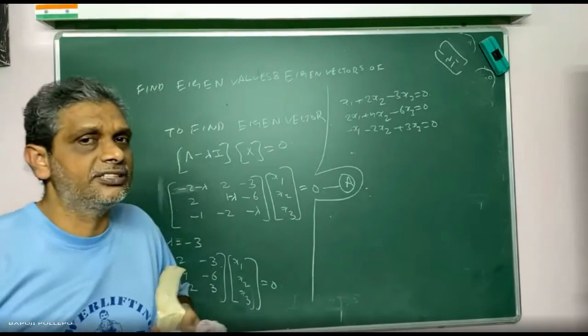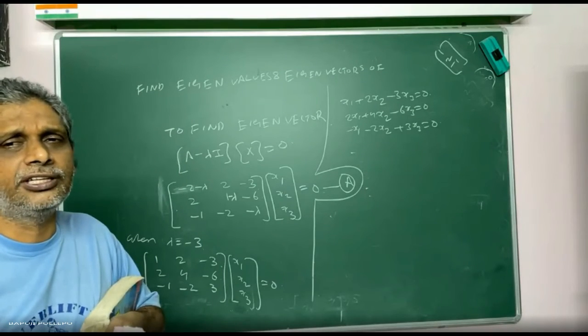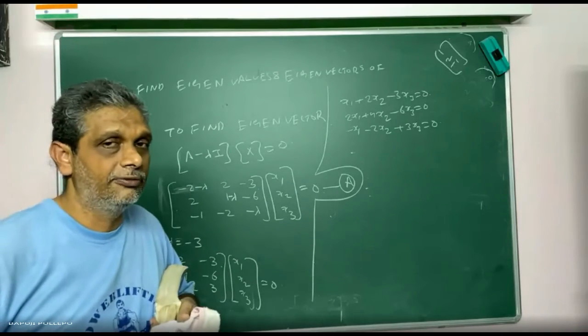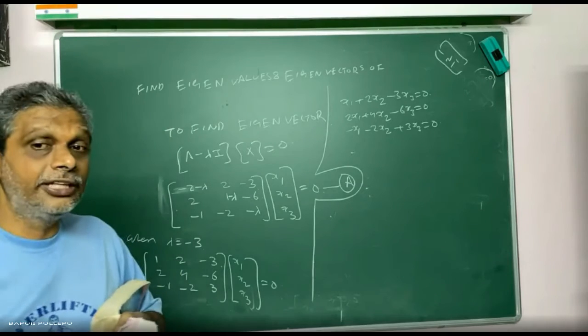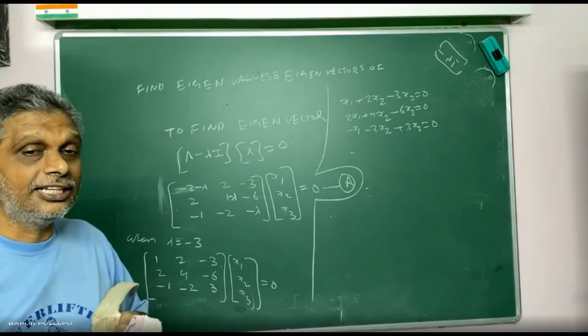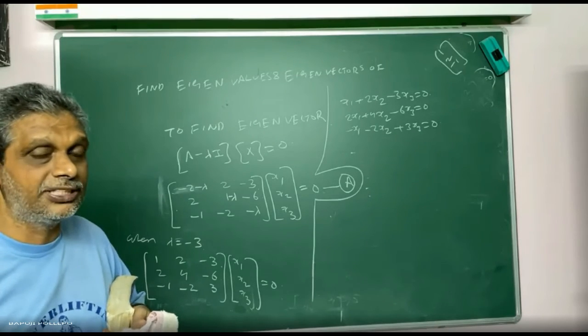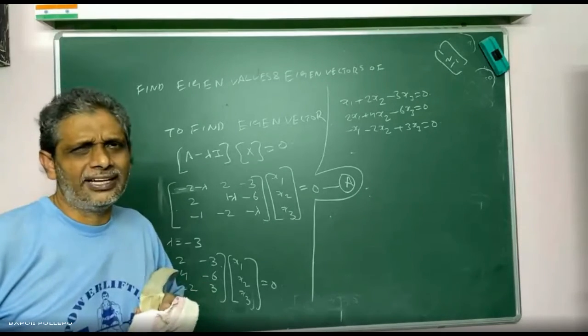Already in matrices you have studied the homogeneous equation, with constants 0, 0. Determinant not equal to 0 means a unique solution. Determinant equal to 0 means a lot of rules will follow: infinite number of solutions. Studied or not? Yes, sir. The same story here, but I don't want to go back.